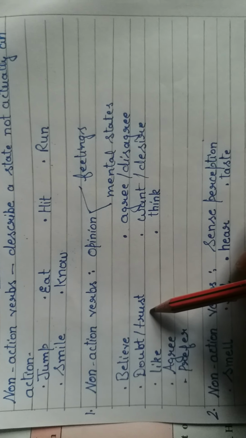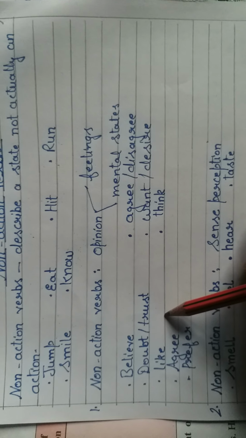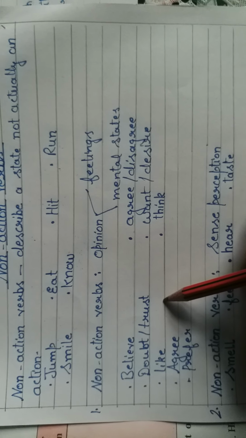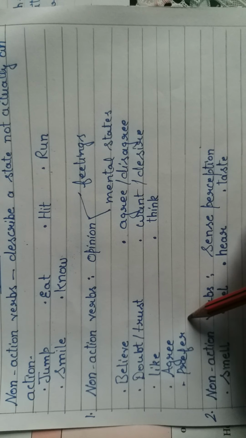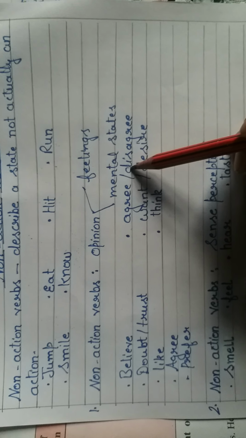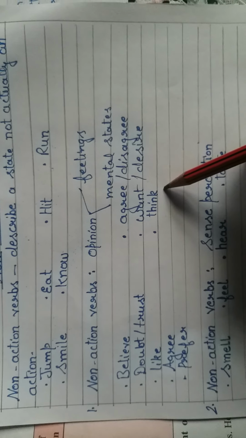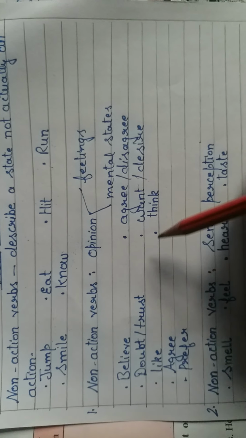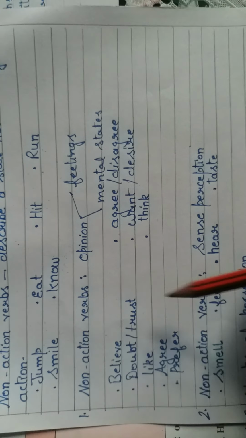Then I doubt you, I trust you, I like this video, I like this portrait, I agree to your proposal, I prefer to take tea, I disagree to your opinion, I want this gift, I think you are wrong. So this way, in present simple tense, we can express our opinions by using non-action verbs.